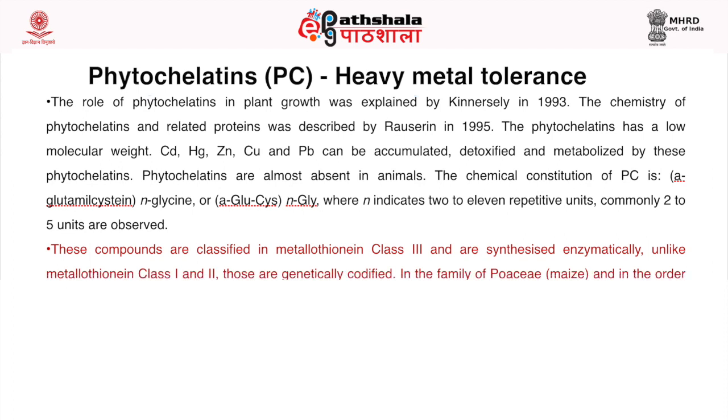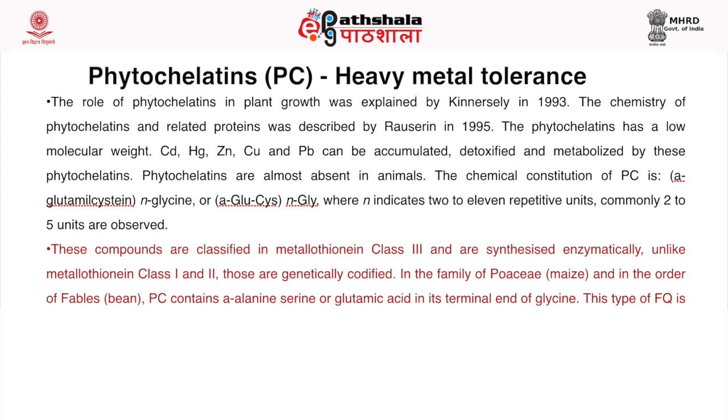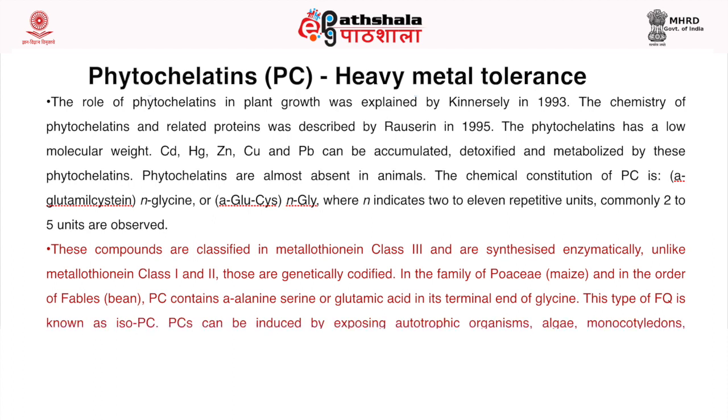These compounds are classified in metallothionein class 3 and are synthesized enzymatically, unlike metallothionein class 1 and class 2, those are genetically codified. In the Poaceae family, maize is a member of this family, and in the order Fabales, examples are the bean family. These phytochelatins contain alanine, serine, or glutamic acid in its terminal end instead of glycine. This type of PC is known as iso-PC.